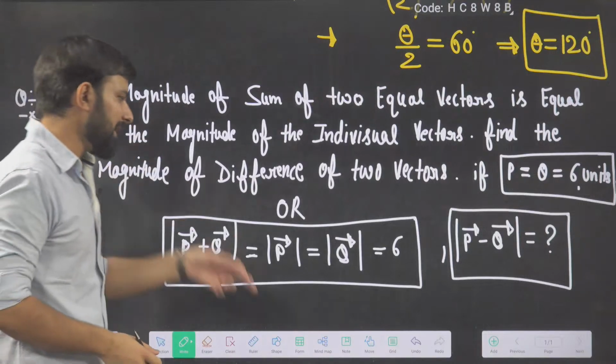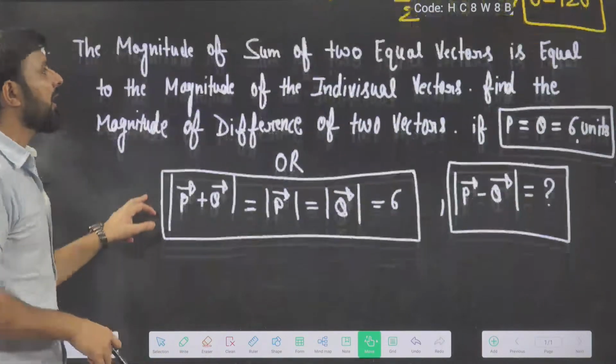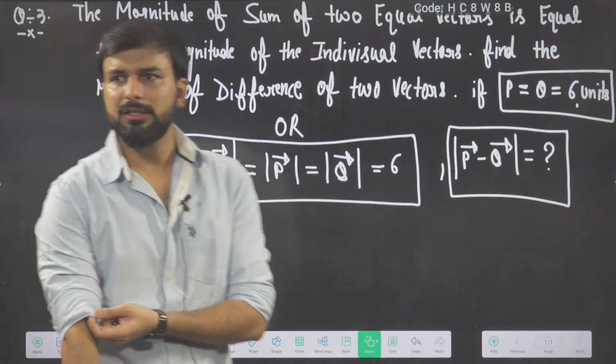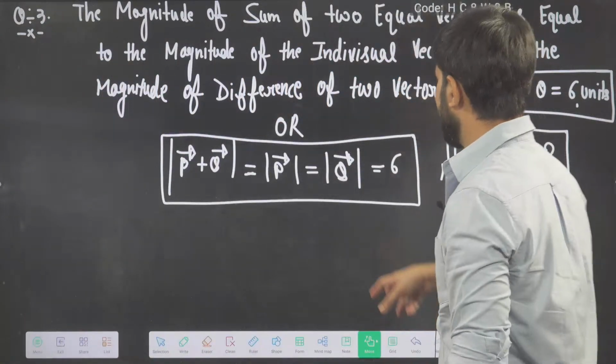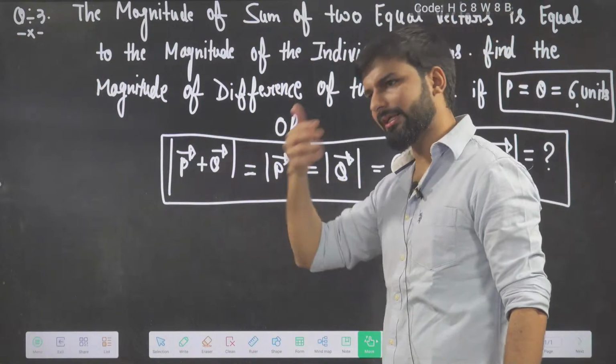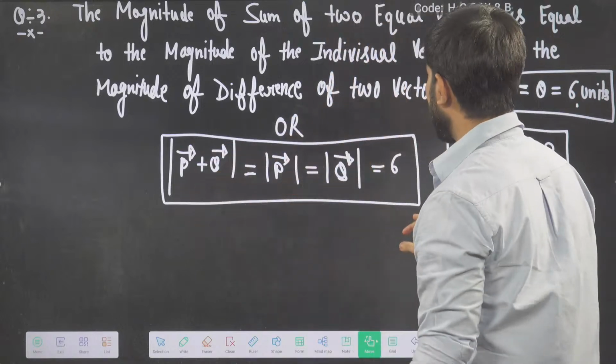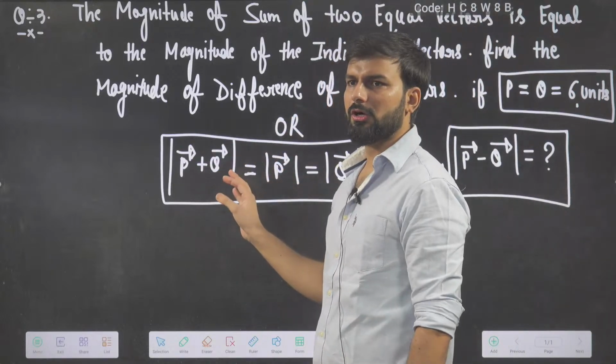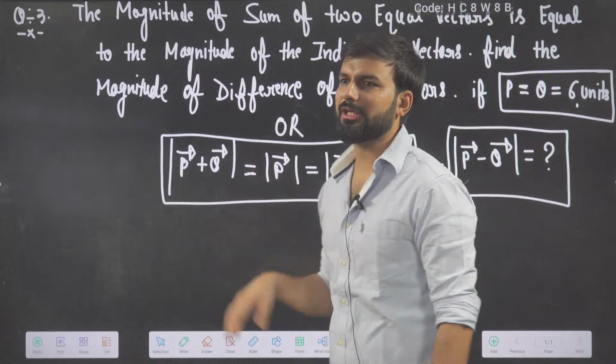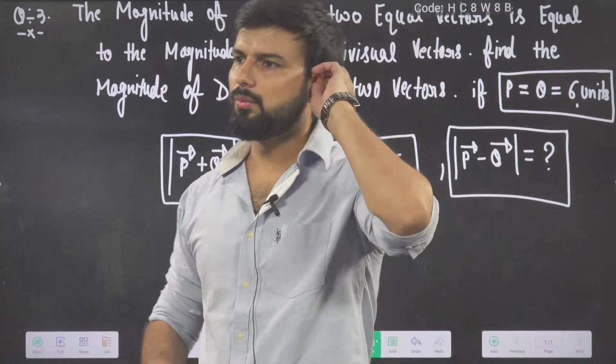First of all, tell me the angle between the vectors. I am not asking the complete answer. If two vectors have equal magnitude and the magnitude of their sum is equal to their magnitude, the angle is what? 120 degrees.